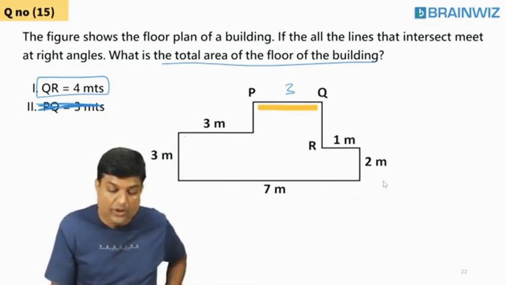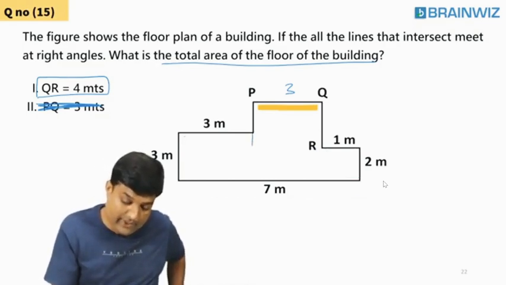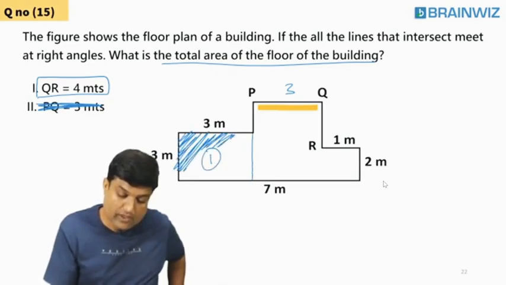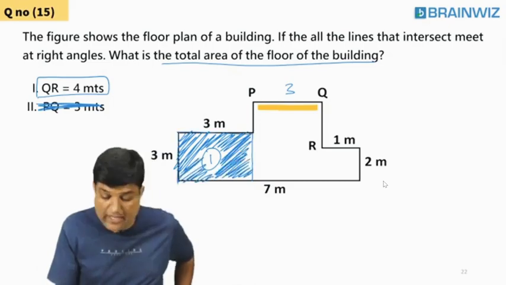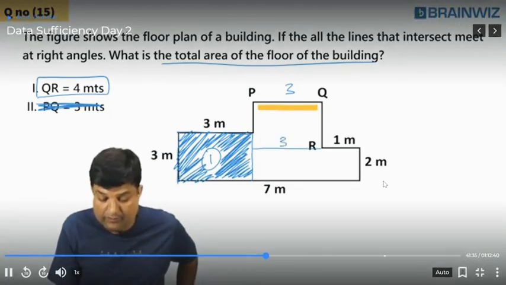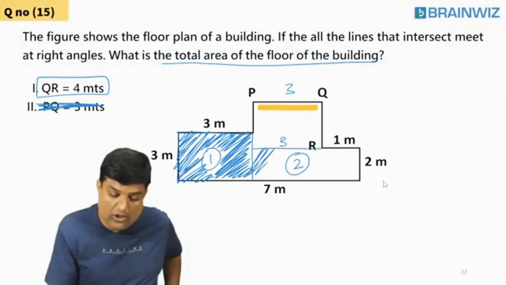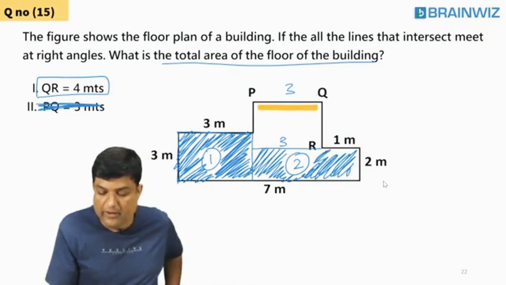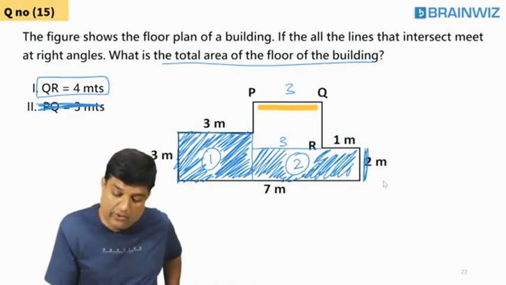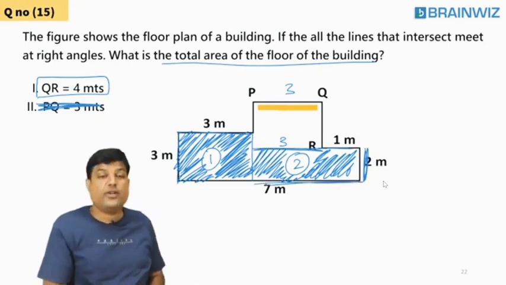Now, students, can you find out the area of this? As you know that this is 3, we got this as 3. Can you find out the area of room 2? Yes, we can find out. How can we find out? Tell me what's the length? 2. What is this side? 4. How 4? 3 plus 1. So you can get room 2.